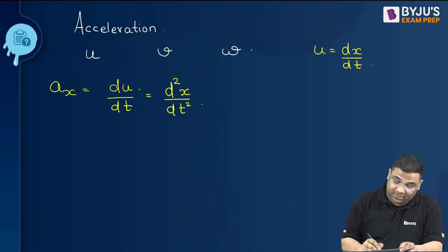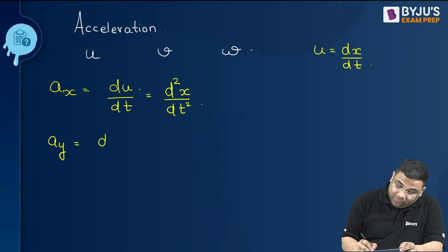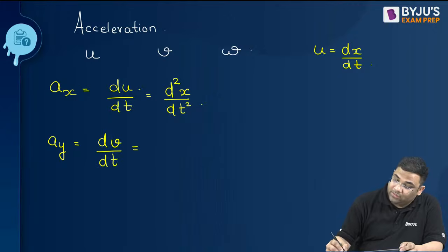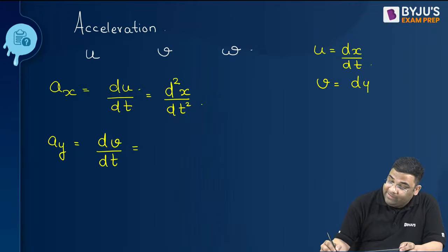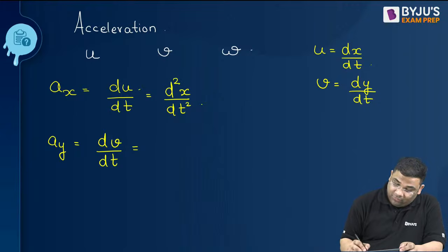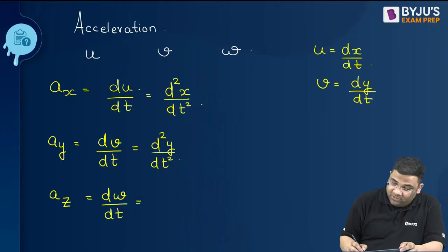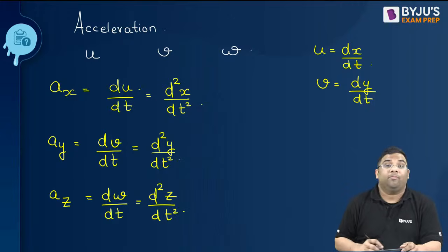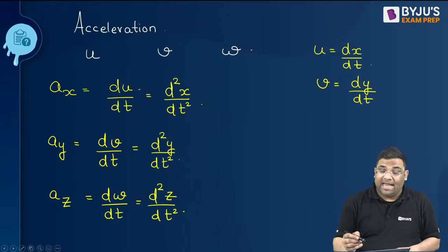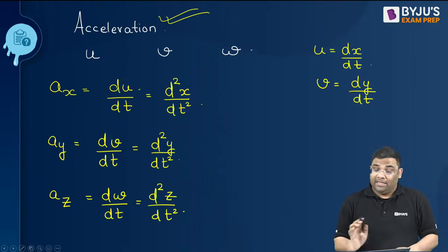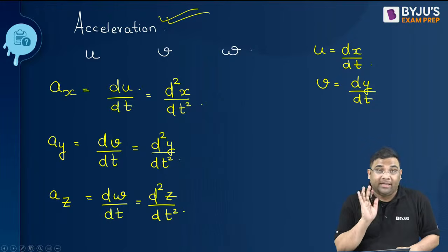Similarly, dv by dt, where v is dy by dt, becomes the double derivative of y with respect to time. And the acceleration in z direction will be dw by dt, which becomes d square z by dt square. This is one form of finding the acceleration of a fluid particle.